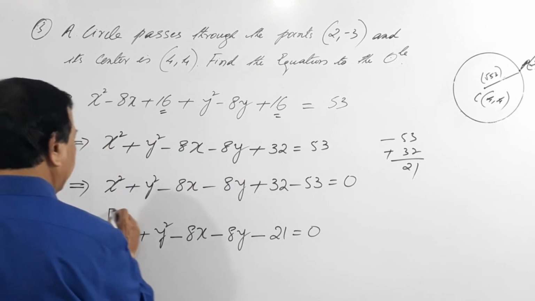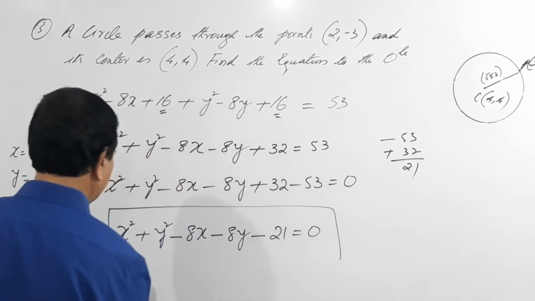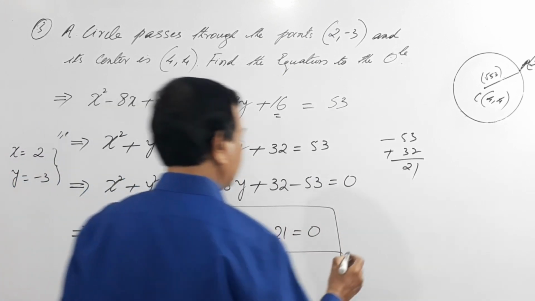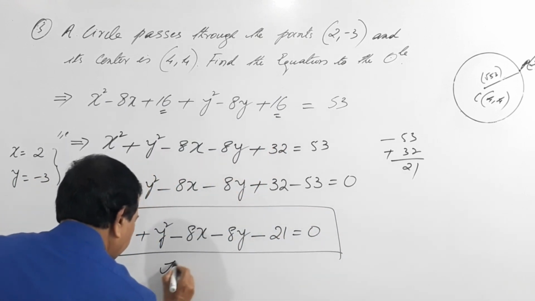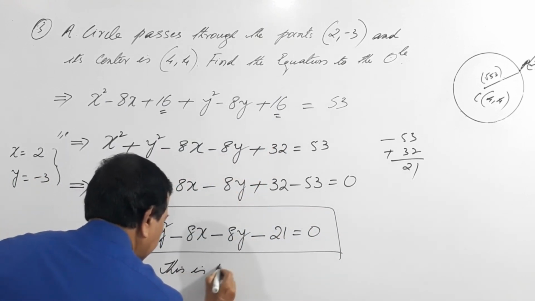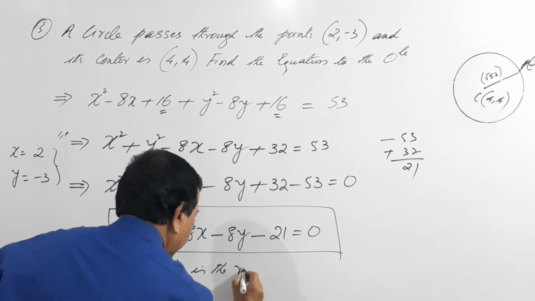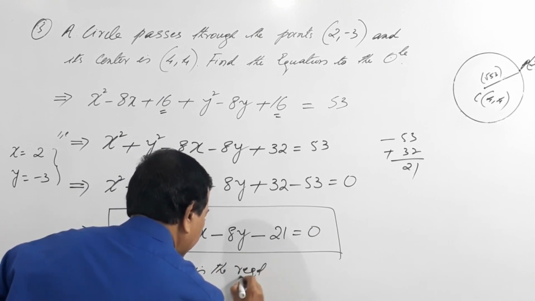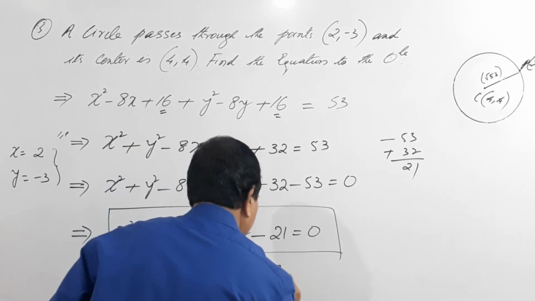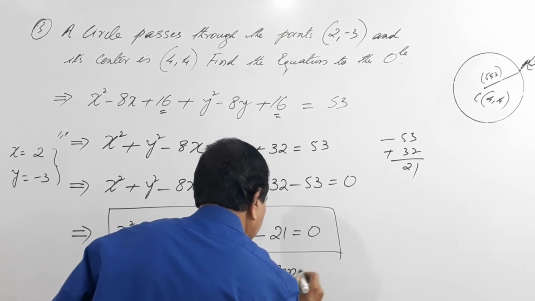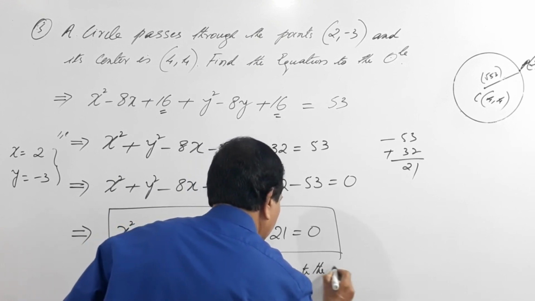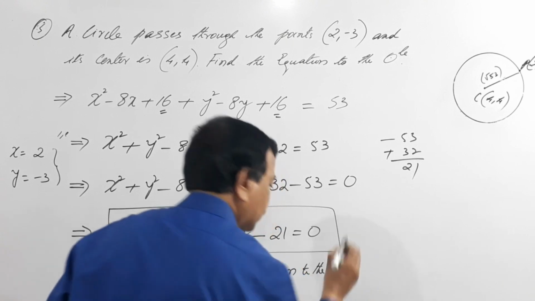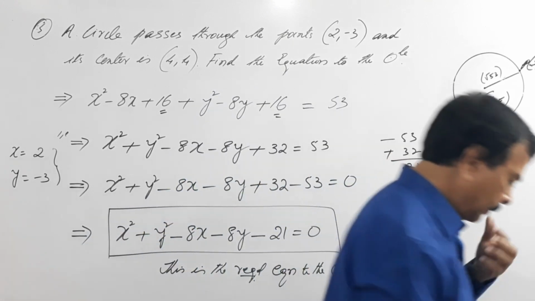This is the required equation to the circle. So this is the required equation to the circle.